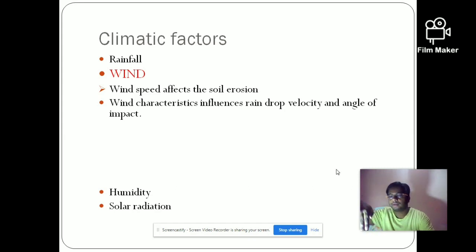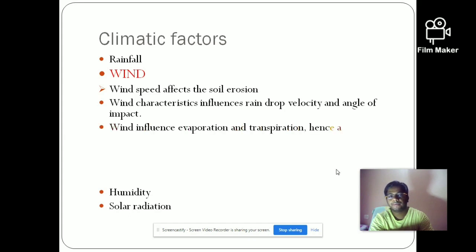If it is hitting straight and the wind is blowing, then it will hit the soil surface at some angle, and that may induce more soil disintegration from the earth crust. In that way, wind also affects soil erosion along with the rainfall. And wind also influences evaporation and transpiration, hence it will affect the soil water regime.